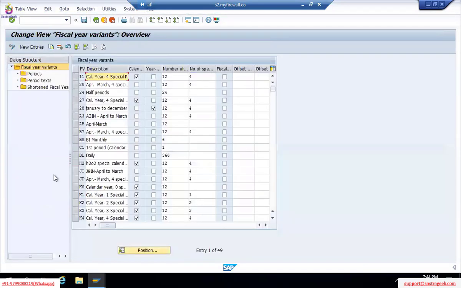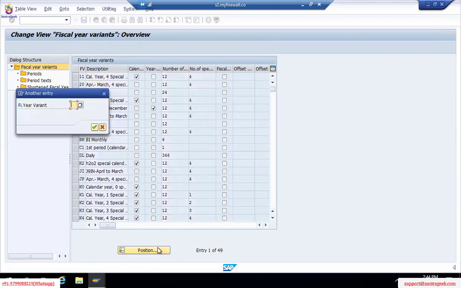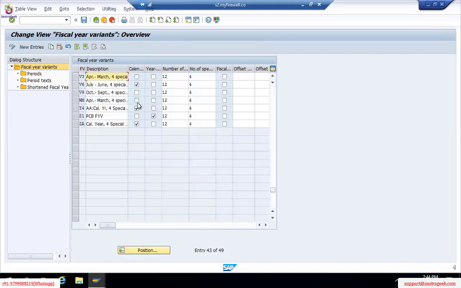What we do is go to the IMG activity from here. Go to Position, just check V3. Is the fiscal year variant available or not? V3. What it is saying is April to March and 4 special periods. We'll talk about these 4 special periods a little later. This is April to March, which is non-calendar, so the no calendar year checkbox is selected. 12 periods, and 4 special periods here we have.